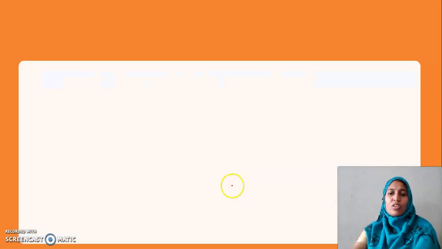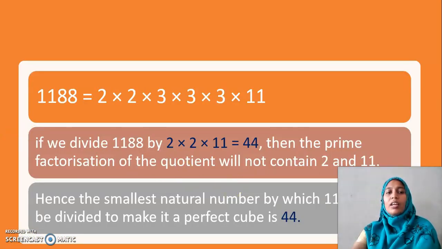It's the same process. You have to find the factors using the prime factorization method. I get 2 into 2 into 3 into 3 into 3 into 11. You have to do the prime factorization, my dear children. With that prime factorization, check whether it is a perfect cube. Are all the factors occurring in triplets? No, only 3 occurs in a triplet. Here I need one more 2. Here I need 11 extra to be multiplied.